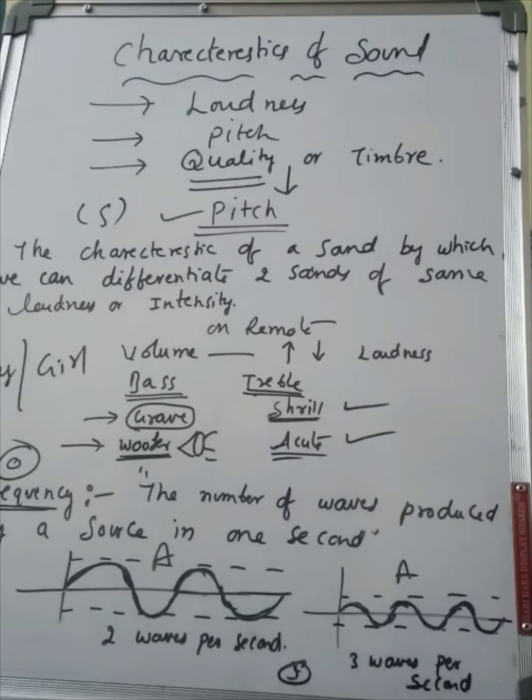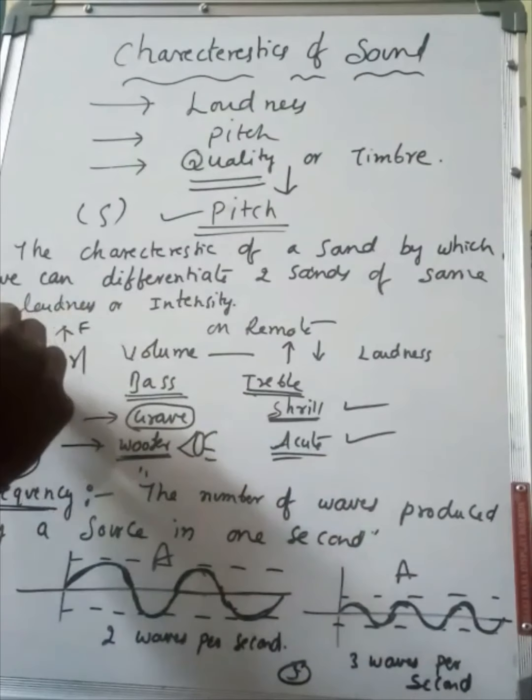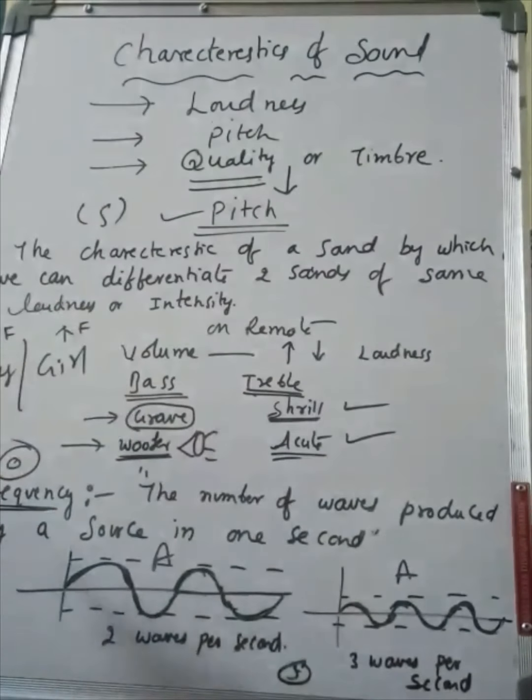Now girls have more frequency and boys have less frequency. So we say low pitch for a male voice and high pitch for a female voice. Like this, shrillness or graveness differentiates the characteristic of sound that is pitch. With the help of pitch, we can easily distinguish two kinds of sounds.